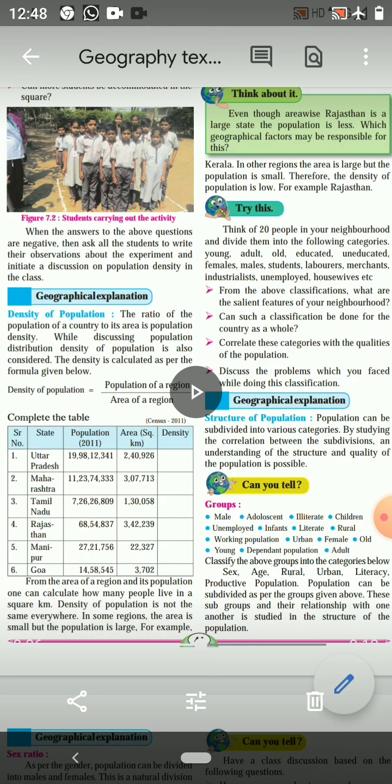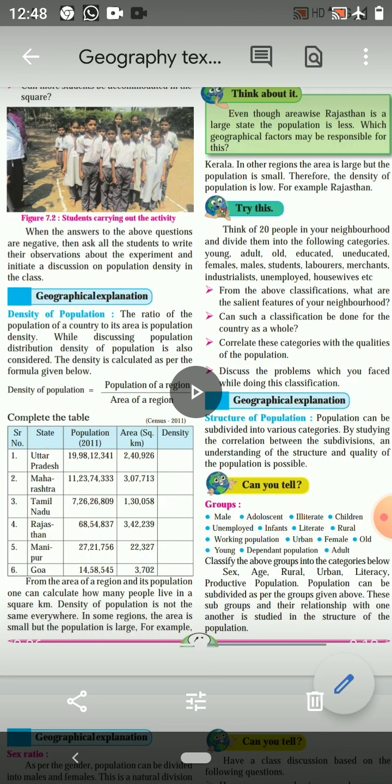You can state what percentage of people are young, how many are educated, how many are working or not working. That will be the correlation of the categories with the qualities of the population. And you can write about the problems that you faced when you were doing this classification. But at present we are not doing a survey physically, so you can skip this question.